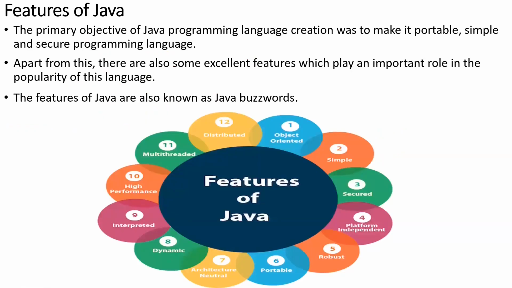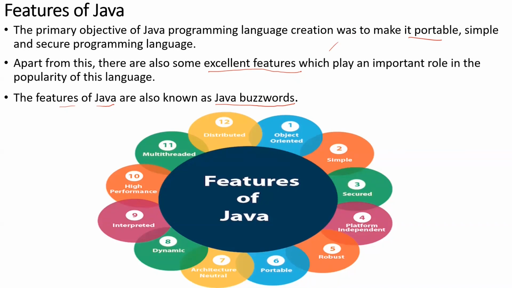Now, features of Java. Generally, these features made Java a famous language. These features are also termed as Java buzzwords. We have 12 buzzwords, so you can have a list of all these 12 buzzwords. The main objective of Java programming language creation was to make it portable, simple, as well as secure. Apart from this, there are also some excellent features which play an important role. Those are called features of Java, also termed as Java buzzwords. Now we are going to learn these Java buzzwords individually.